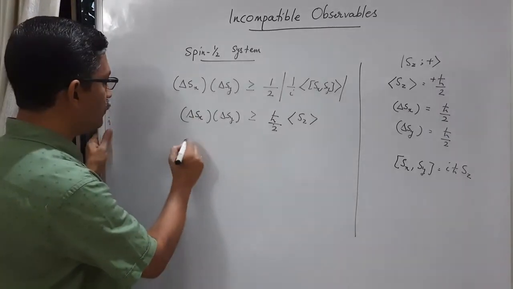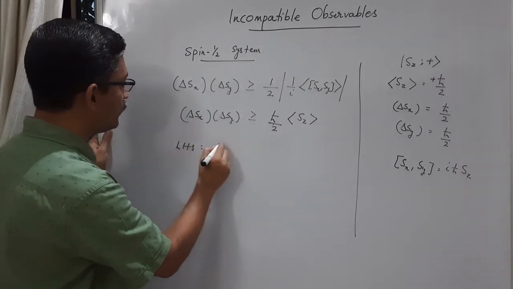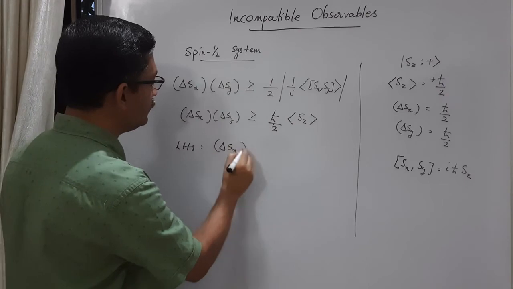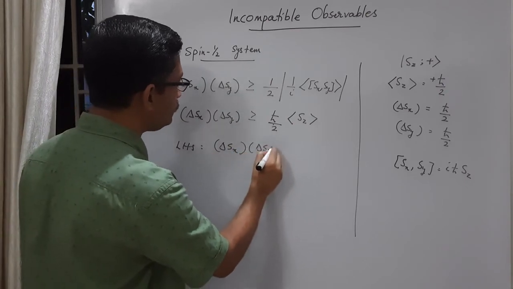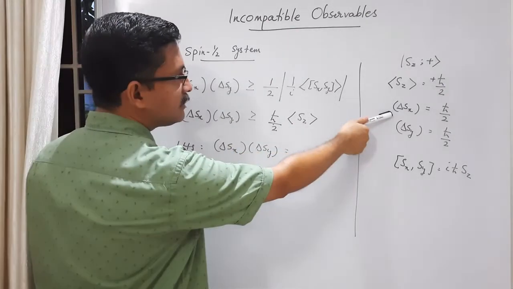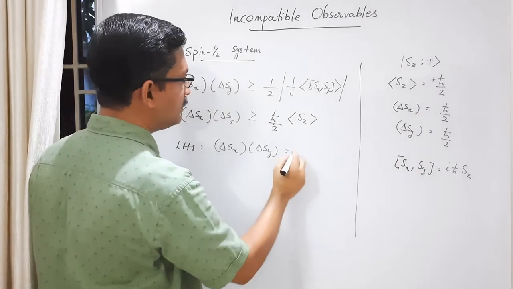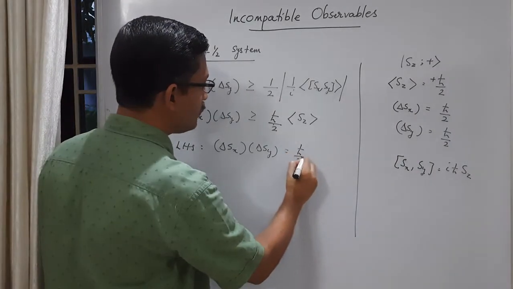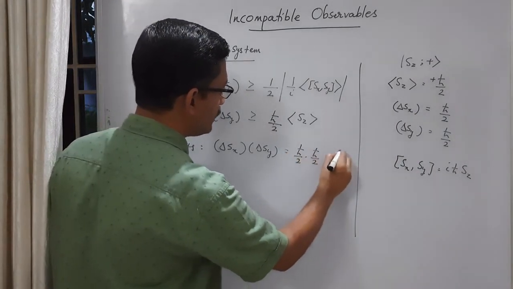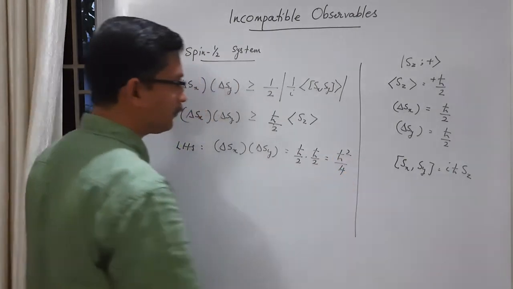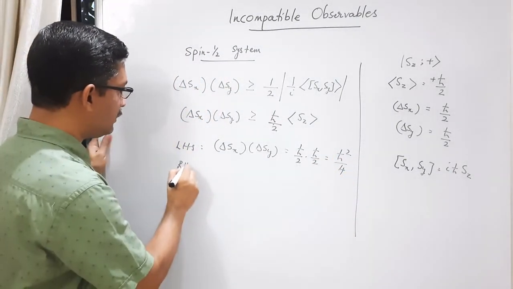What is delta Sx into delta Sy on the left hand side? Delta Sx is h cross by 2, delta Sy is h cross by 2. So we have h cross by 2 into h cross by 2, that is h cross square by 4. And look at the right hand side.